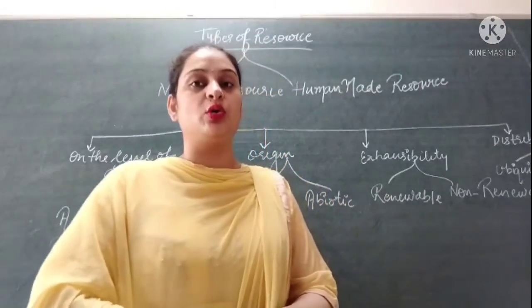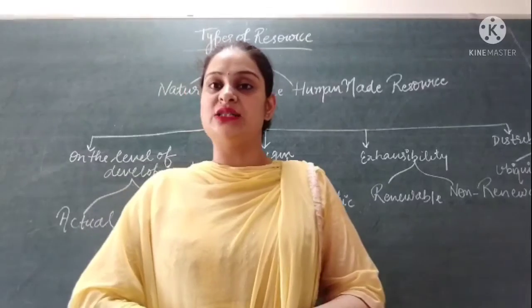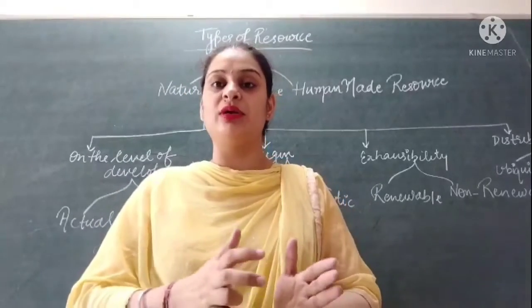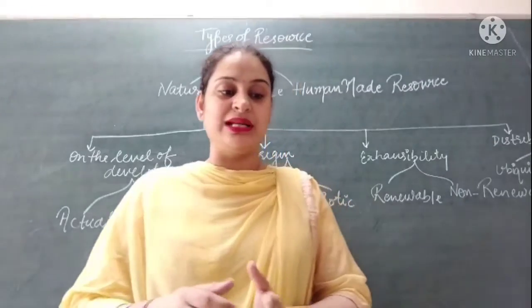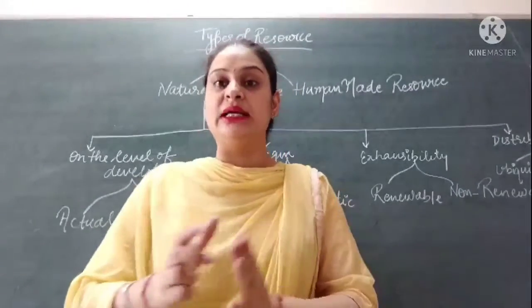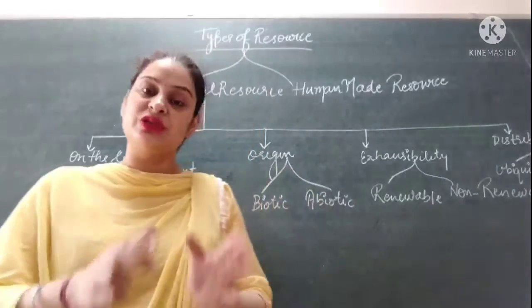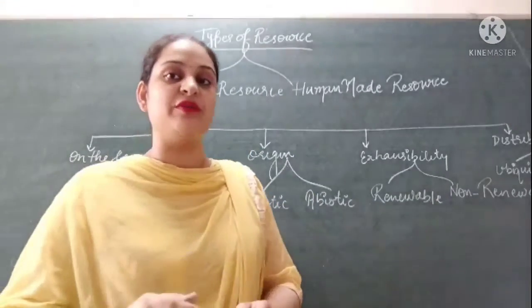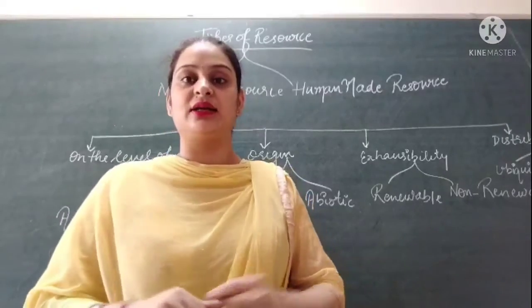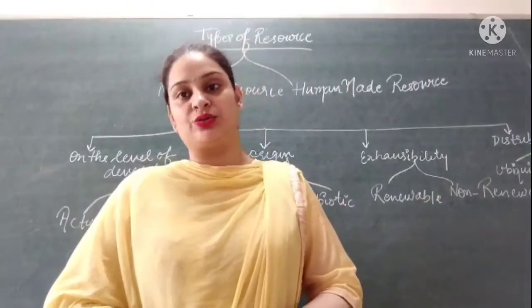And localized resources are the resources which are found in a particular place. For example, some resources are found only at one place, like copper, tin and iron. These metals are found in particular places and cannot be found everywhere, so they come under the category of localized resources.